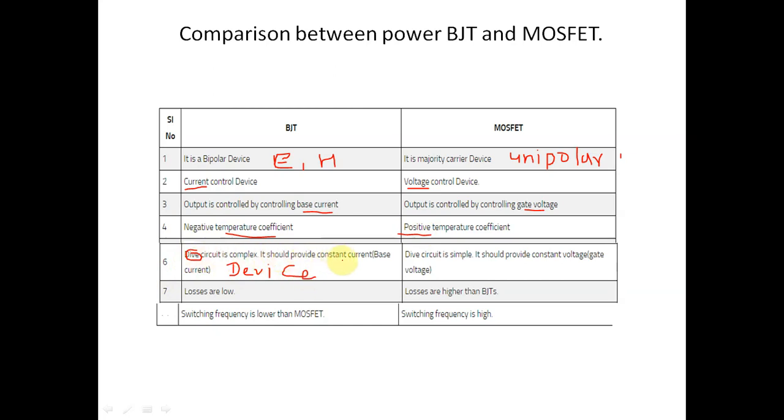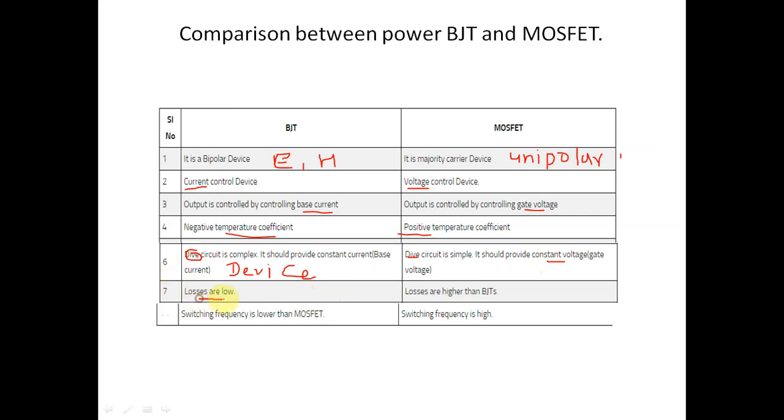It should provide a constant current; the base current is the constant current. Similarly, the drive circuit of MOSFET is simple. It should provide a constant gate voltage.